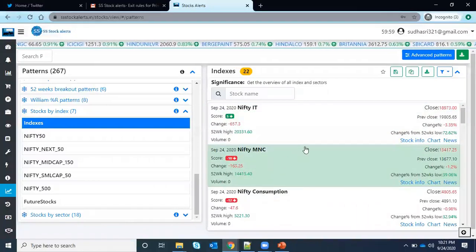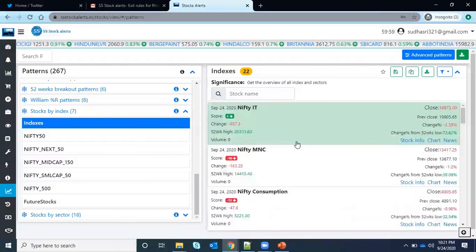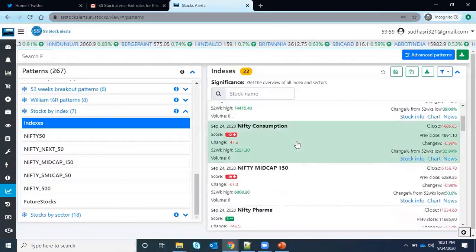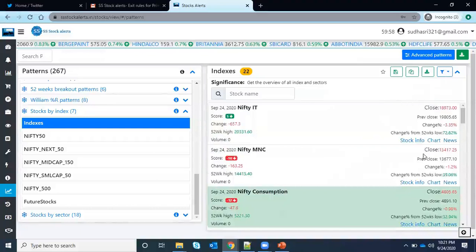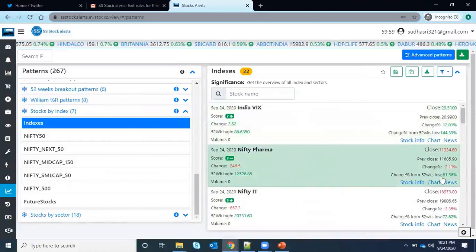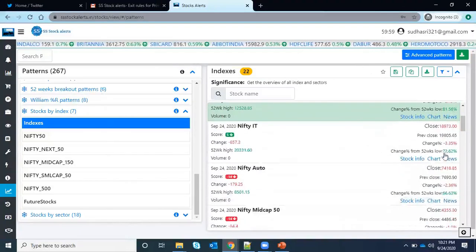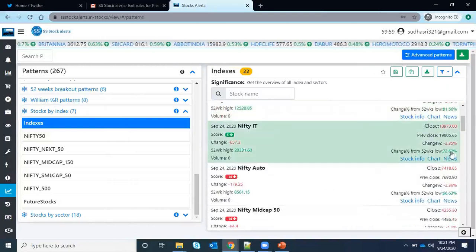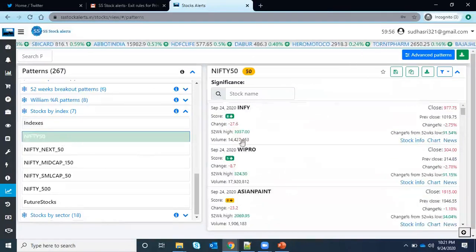And if it is an up arrow, the score is improved today, and I will talk about the score also. So no need to think. And you can see how the sectors are. And if you want to see which sector has performed good, the same thing, you can just click on it. So Nifty Pharma has given 81 percent recently from the low, and after that Nifty IT has given a good one.